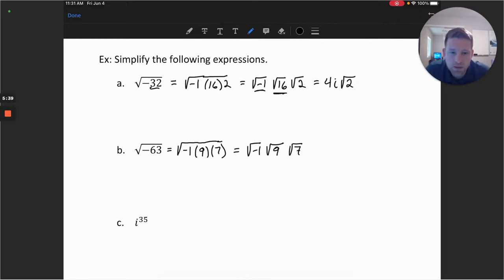And then we'll finally take and transform the square root of 9. We know that to be 3. The square root of -1 is i by definition. And then the square root of 7 cannot be broken down, and we'll leave it on the end. So we have 3i square root of 7.